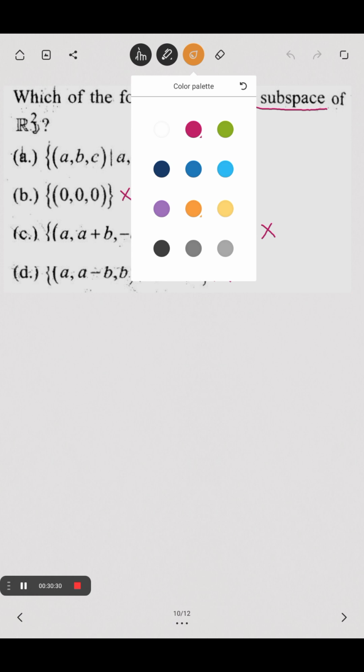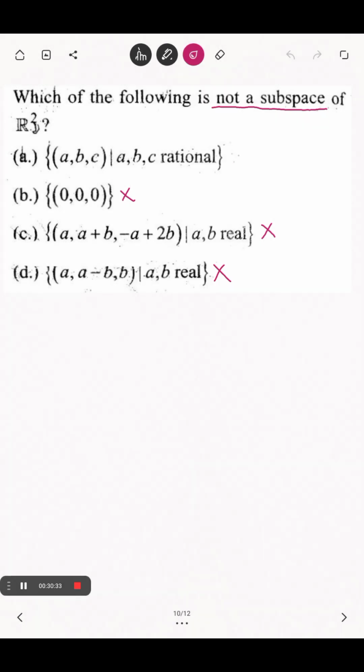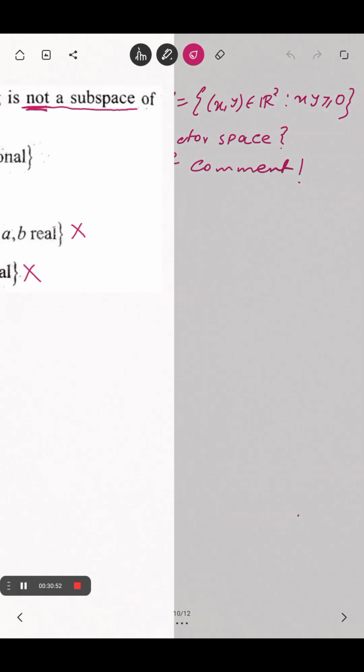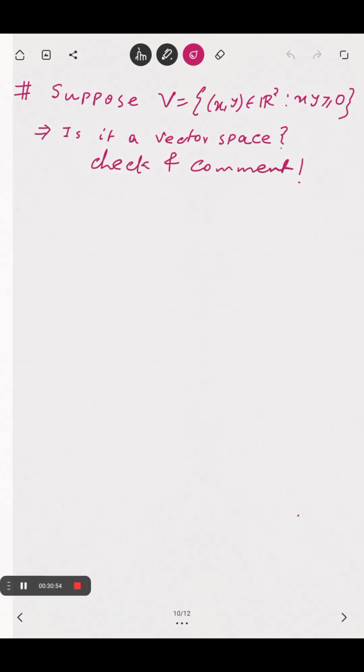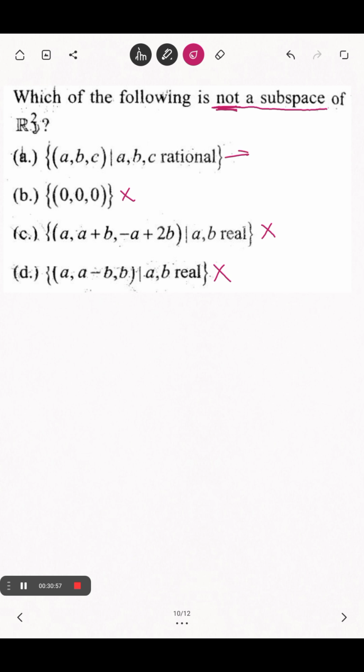Hopefully this is the last question. Earlier one, which one of the subspace, and this is which one is not a subspace. Read questions carefully. That's why I have marked here. Which one is not a subspace of R3? This is Q3. Sorry. This is your Q3. Option A. And Q3 is a subspace of R3?